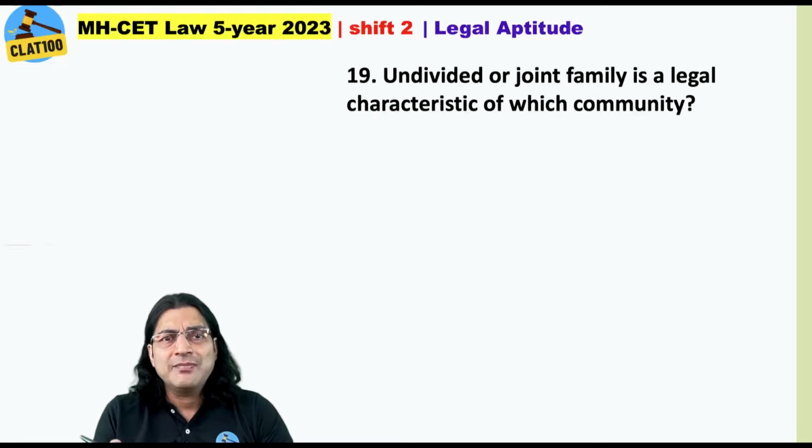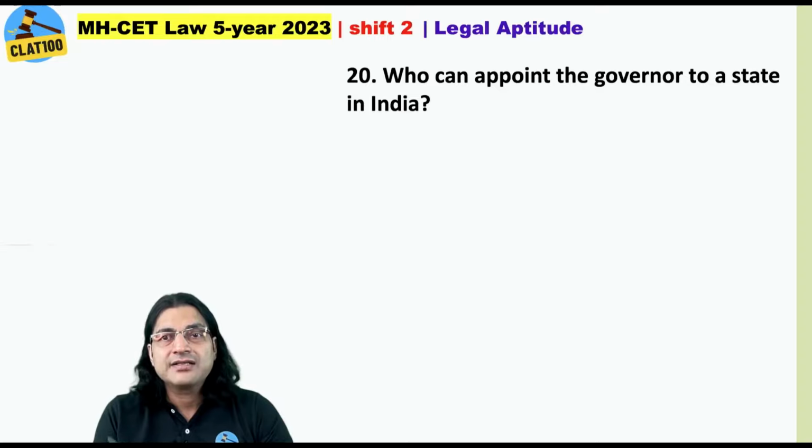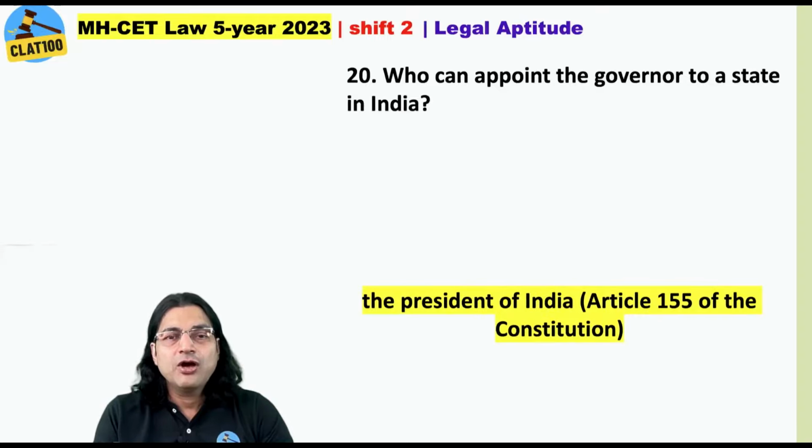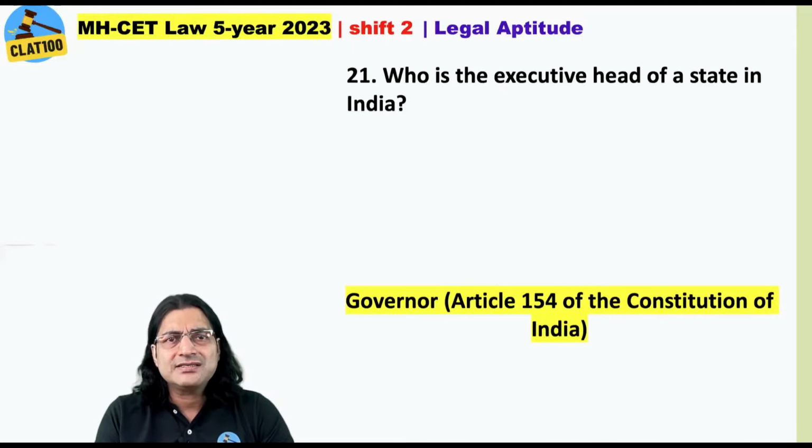Undivided or joint family is a legal characteristic of which community? Hindu undivided family, HUF, or Hindu joint family? HUF is treated as a person under Section 2(31) of the Income Tax Act. Who can appoint the governor to a state in India? We all know, the President of India. Article 155 of the Constitution gives this provision. Who is the executive head of a state in India? And in fact, even this question was asked in a different manner in shift 1. And answer of course is the governor, Article 154 of the Constitution of India.